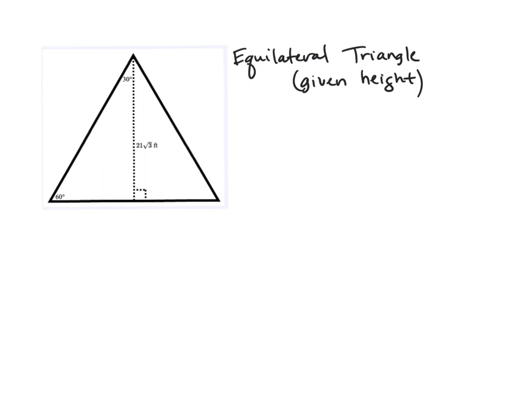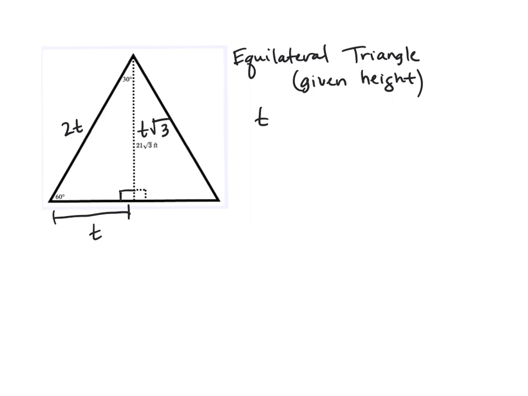Here we are asked to find the area of an equilateral triangle, and all we're given is its height. And this goes back to what we did in class, remembering that in a 30, 60, 90 triangle, the sides are in this ratio. I have t for the short side. Between the 30 and the 90 is the t radical 3, and the hypotenuse is 2t.